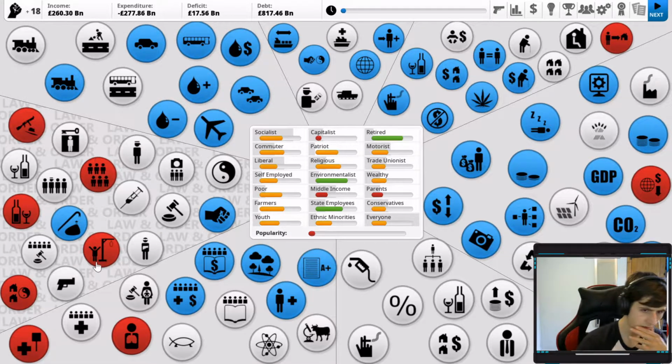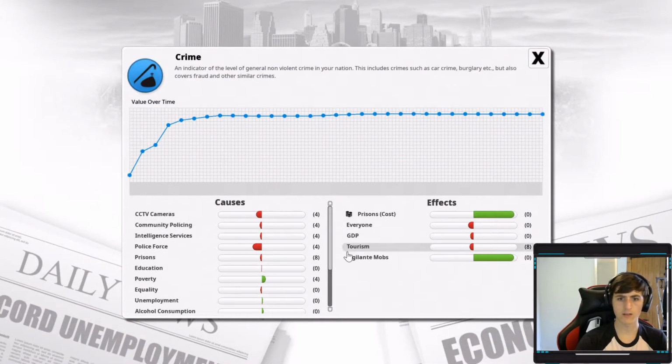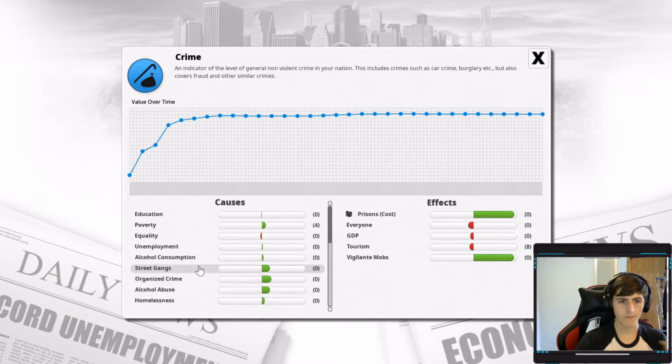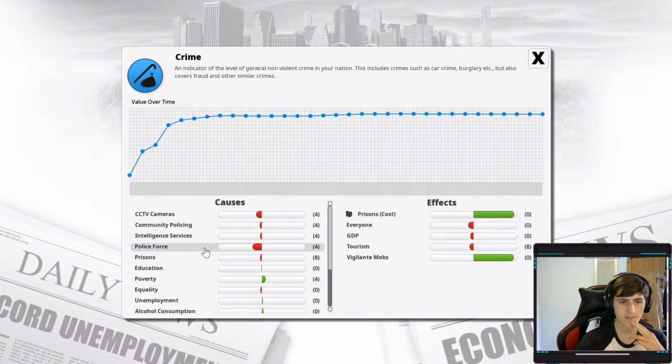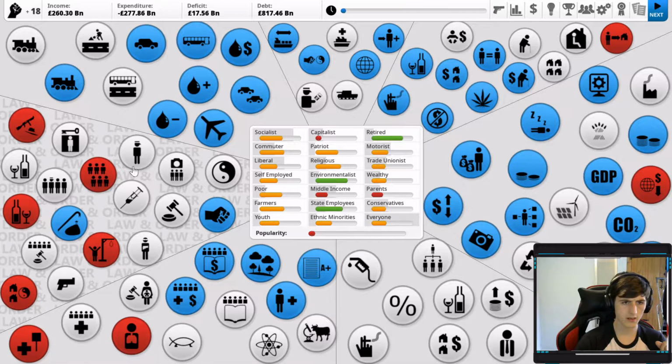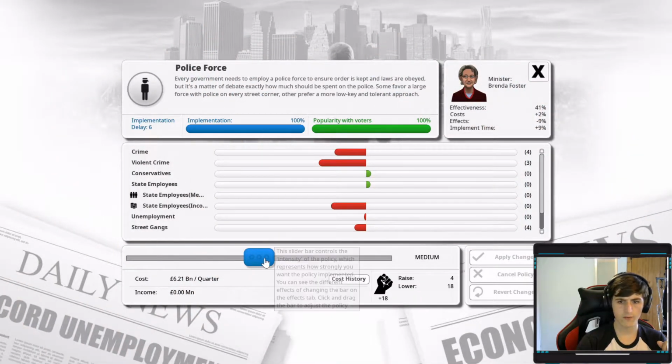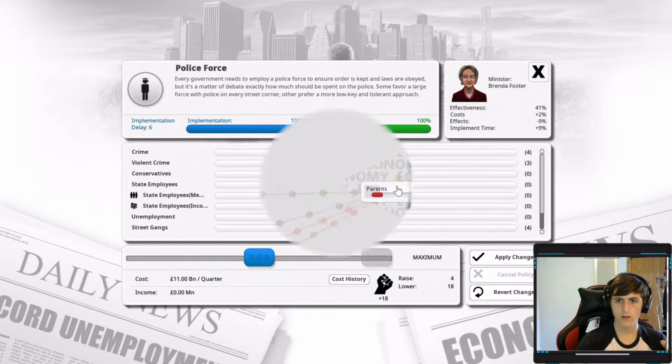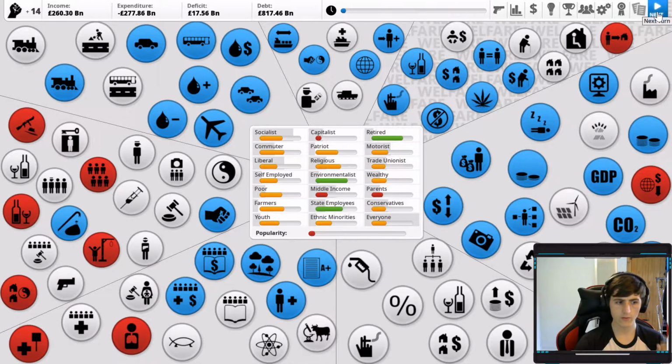So crime's obviously an issue. We have vigilante mobs, street crime. Now the big problem with this is because of the real high crime, it is a bit of a vicious cycle. So the gangs, the crime, fuels more crime, which fuels more issues, which fuels more vigilante mobs, and also massively increases the cost of prisons. So I think what we'll do is, it doesn't cost too much. We will further our investment in community policing, and I feel like I will give the police force a bit more funding as well. So there's quite a lot of spending going on here, but hopefully we can spend our way out of our troubles.